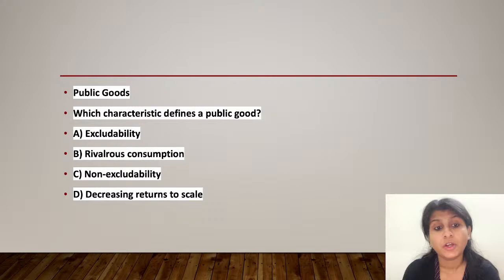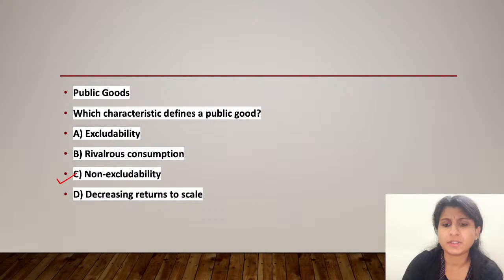Public goods are also typically characterized by non-rivalry, meaning that one person's use of the good does not diminish another's ability to use it. If I'm using a particular resource, that does not mean that someone else cannot use it. That is the reason why option C is right.